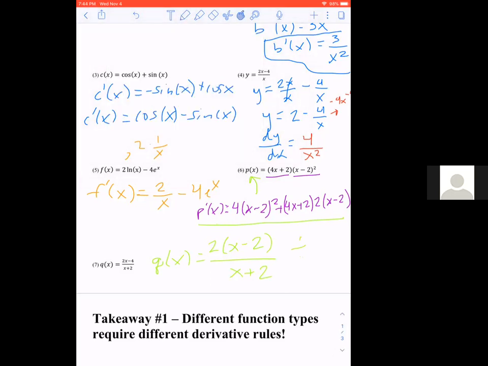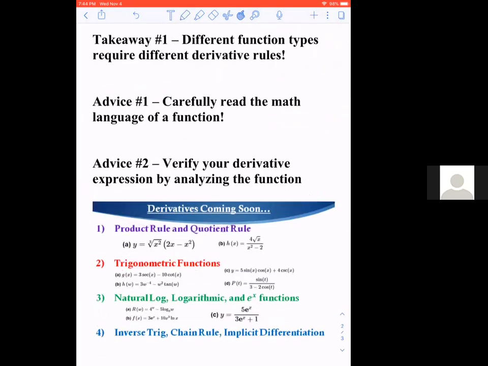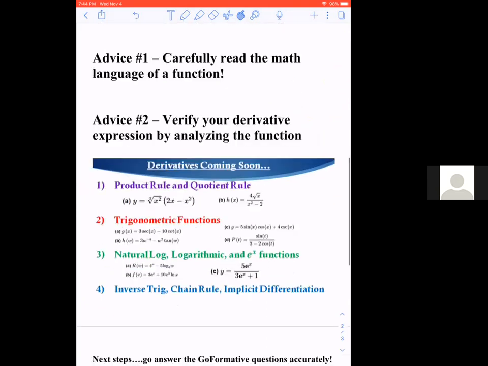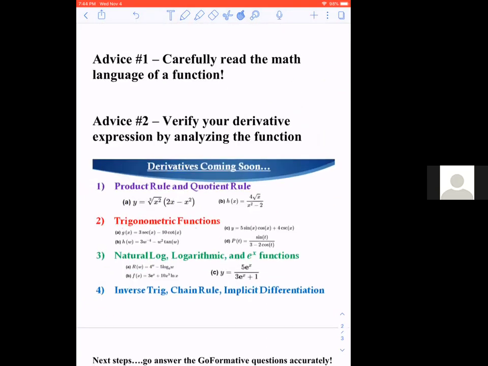So here's one big takeaway I want you to have, which is different function types require different derivative rules. And this ties into my advice, which is your first step in trying to find the derivative of any upcoming function is understand the math language you're reading. Read through it and say, is it a polynomial? Is it just a function adding and subtracting terms? If so, we can use our power rule. Is it a function that's multiplying? Because if so, we need to use a product rule. Am I seeing a division? Am I seeing a quotient? If so, I've got to use the quotient rule.